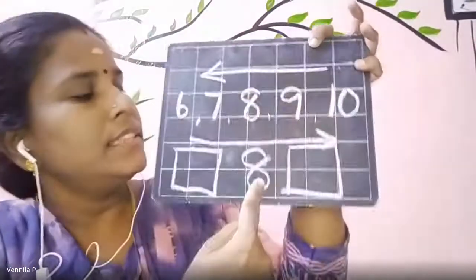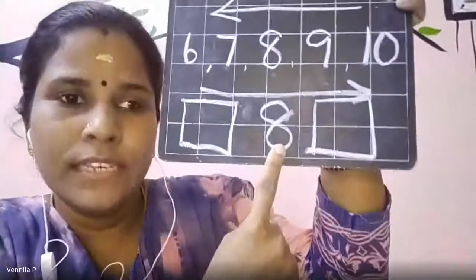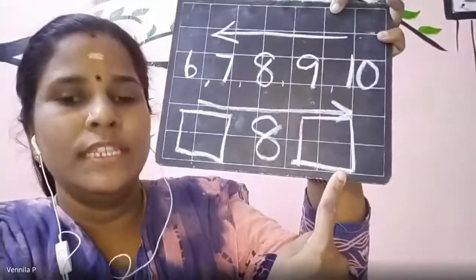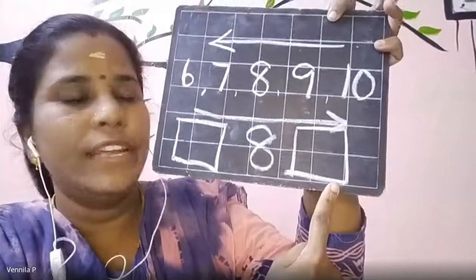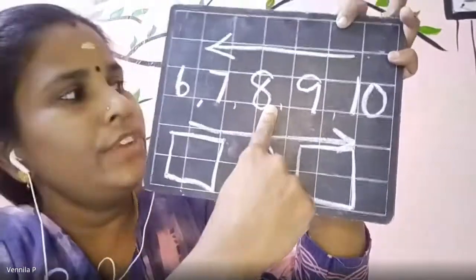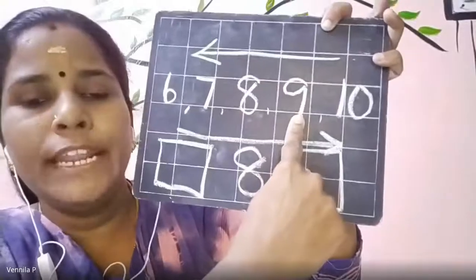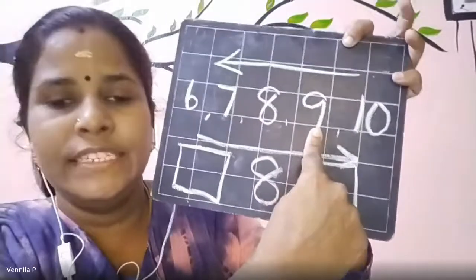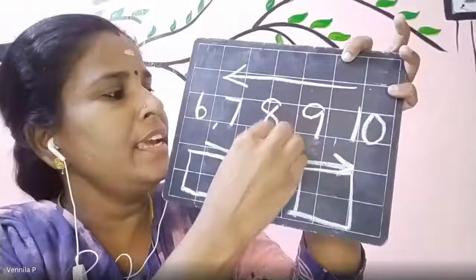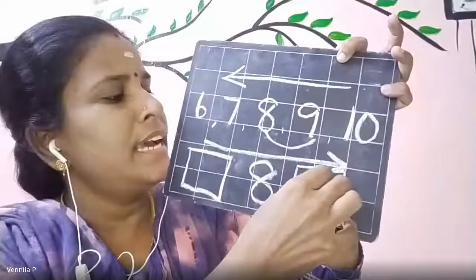Come on. See, when you keep the finger on the number, for the after number your finger will go to this box. The same way, when you keep the finger on the number 8, your finger will go like this. So automatically, what is the next number after 8? It is 9. See here, from 8 you are going after, it is 9.